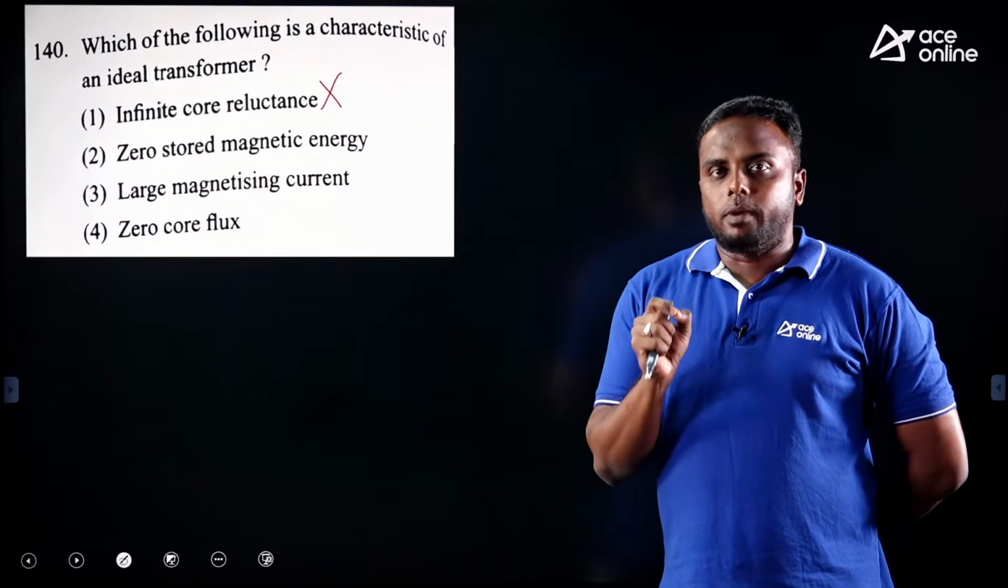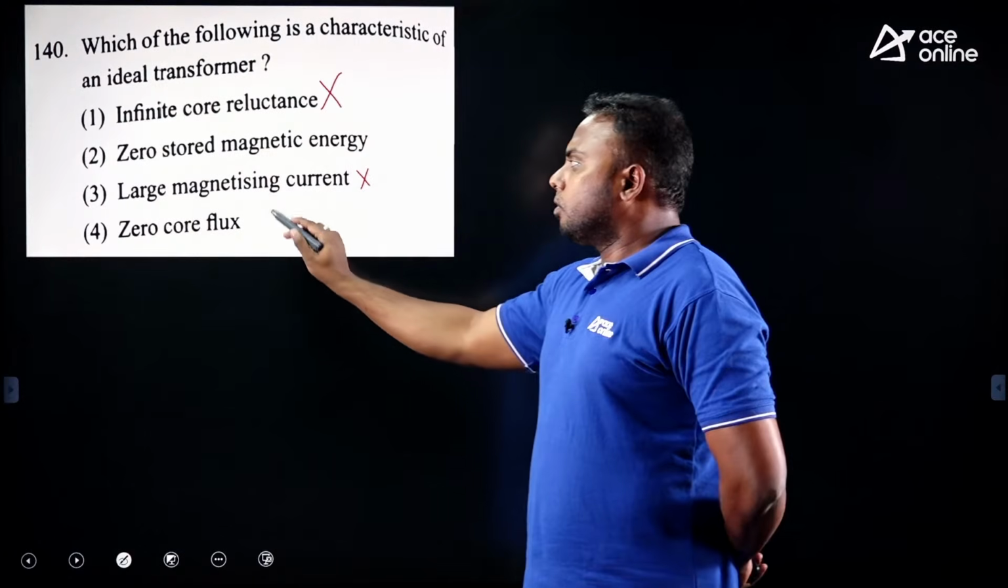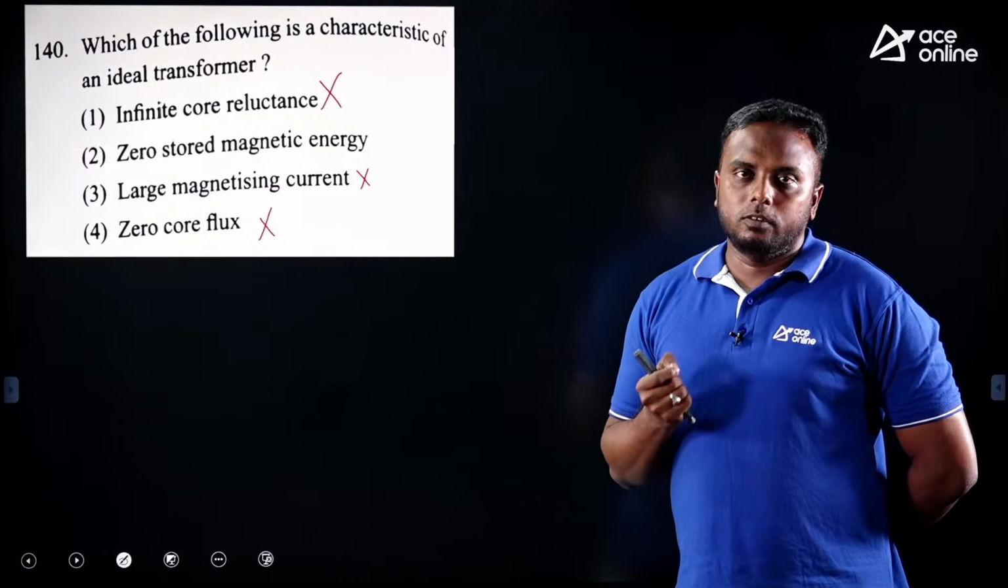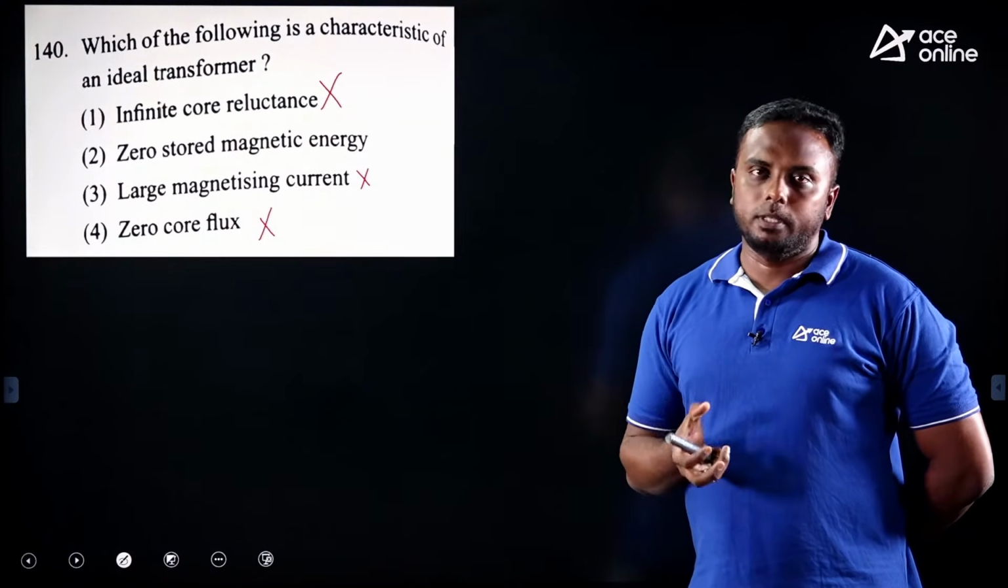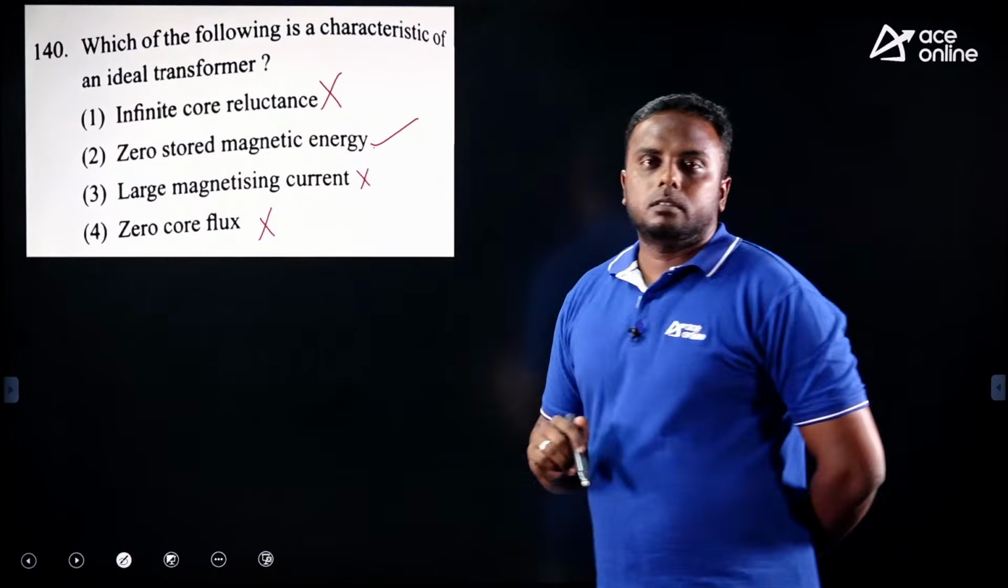Next, 0 stored magnetic energy and large magnetizing current. Generally, practically magnetizing current is very small. So large means it is not the ideal case. And 0 core flux is also wrong. In the ideal case, there should be some residual flux. Even if there is no current, some flux will be there. So this is wrong. So 0 stored magnetic energy is correct.